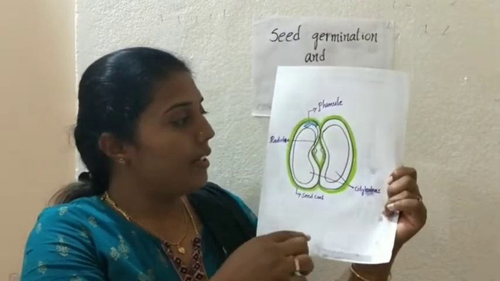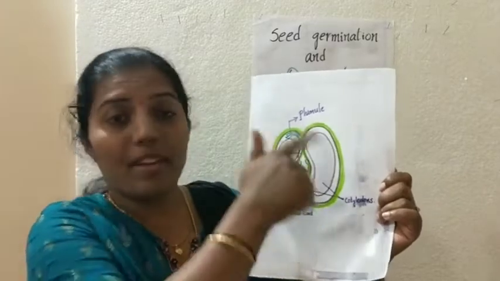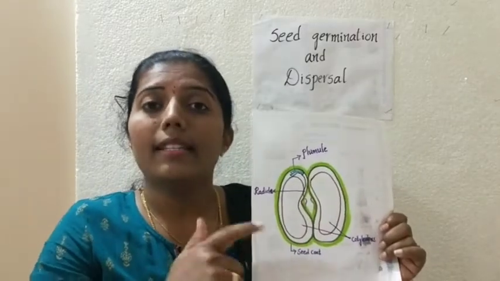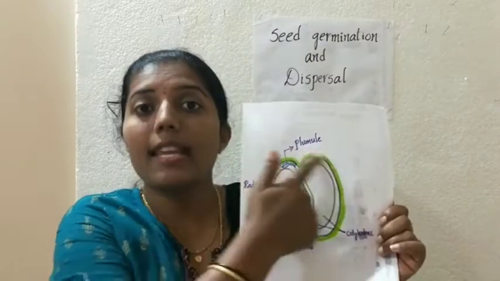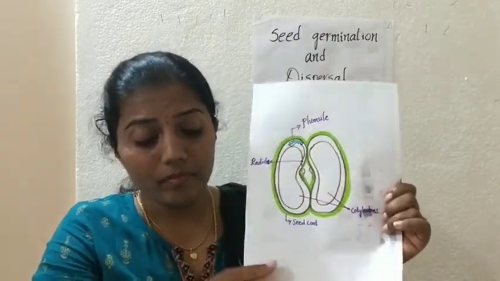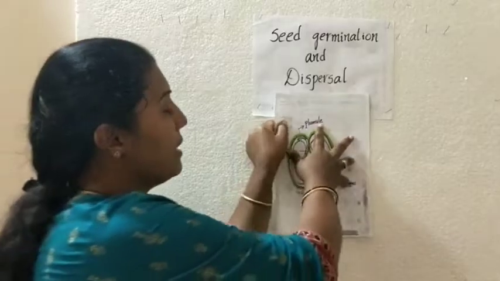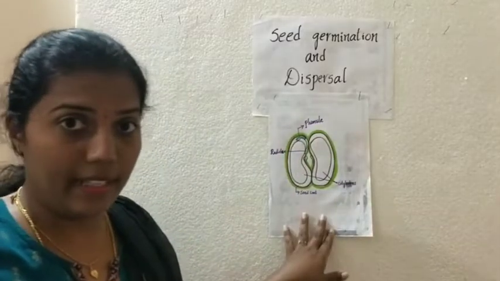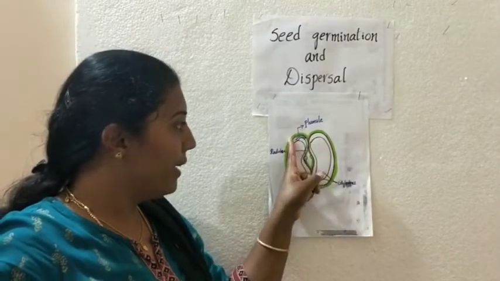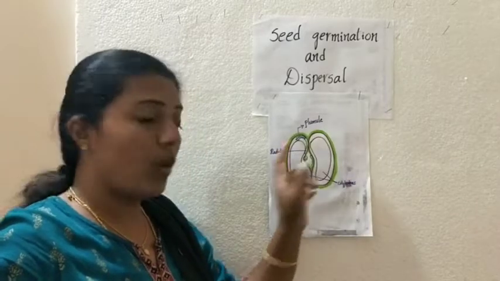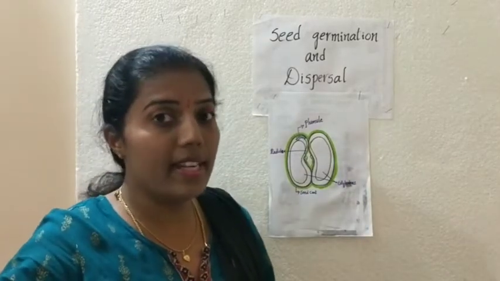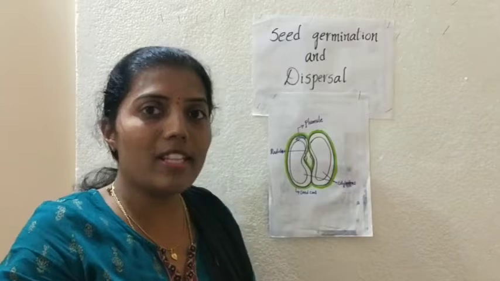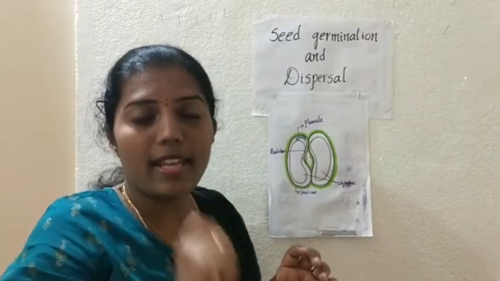Okay. Here a seed contains different parts. Either it is a small seed or a big seed, the seeds will have the same parts, the same parts which I have shown here. Okay. So, this is a seed diagram. Here, you can see I have shown a green color outer layer. That is what? The first part of the seed. I have said seeds have different parts, but all the seeds will have the same parts, either it is a small size or it is a big size.